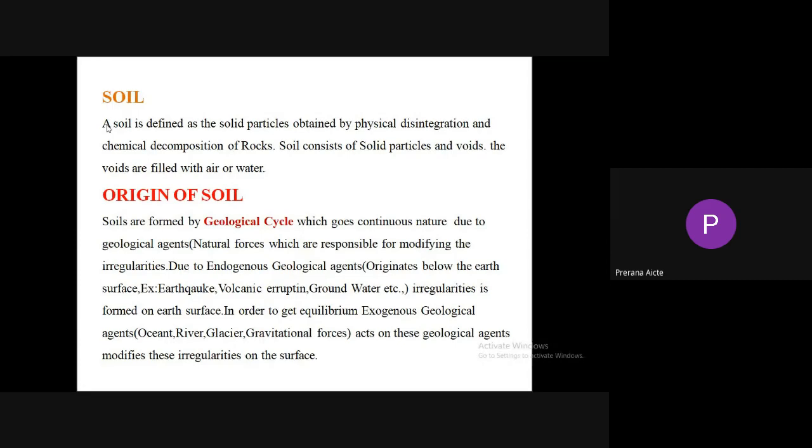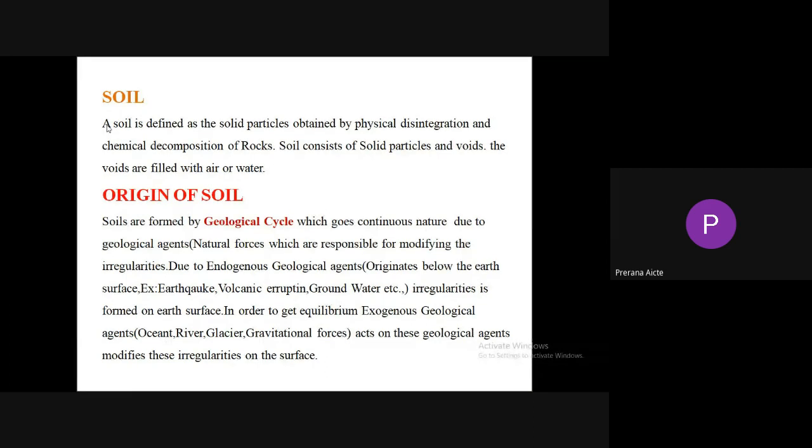So let me explain. What is the origin of soil? Soil is formed by the geological cycle, which goes on continuously in nature due to geological agents. Geological agents are classified into two types. Geological agents are natural forces which are responsible for modifying the irregularities.